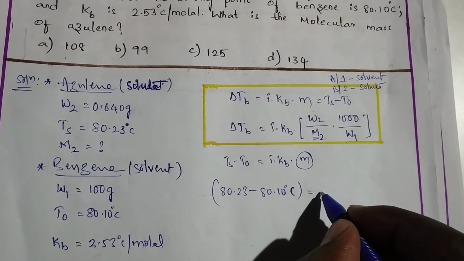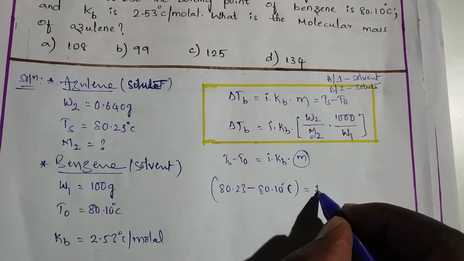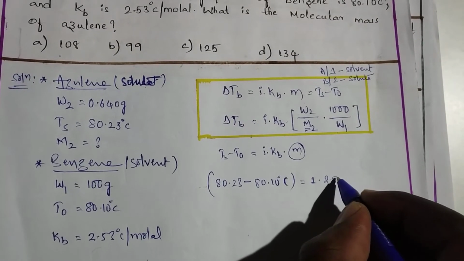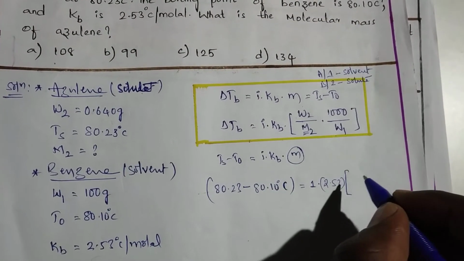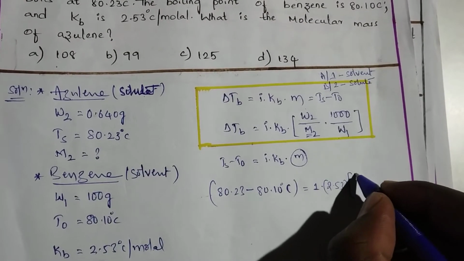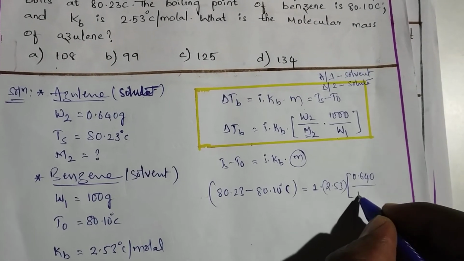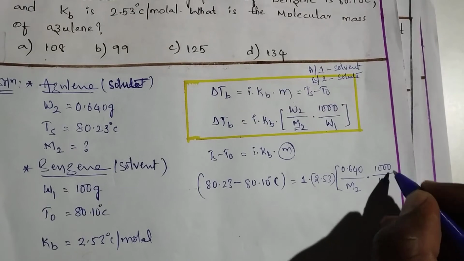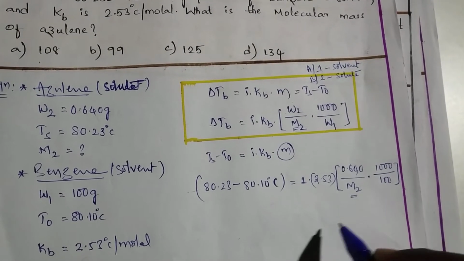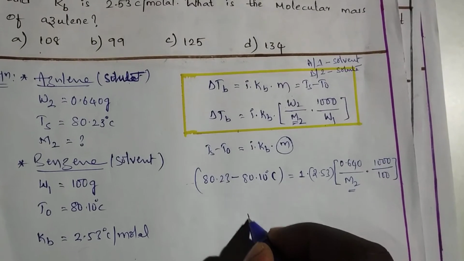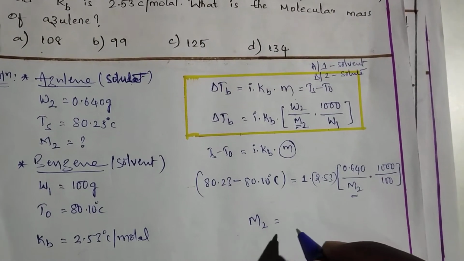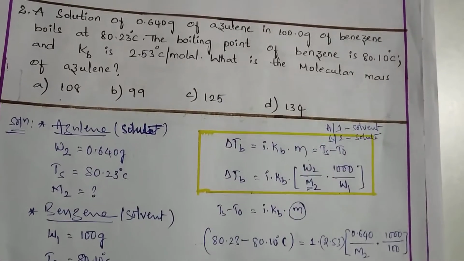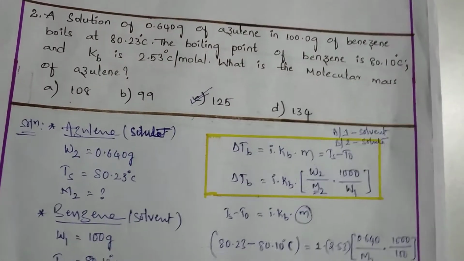Talking about acetylene, it is a non-electrolyte type. It will not undergo dissociation. So in the place of i keep 1. And Kb value is also given, 2.53. And how much is the solute weight? 0.640 by M2, you have to find that, and 1000 by weight of the solvent, 100 grams is given. So the only one unknown factor is M2. If you calculate M2, you will get 125. So what is your answer? Option C is correct here.